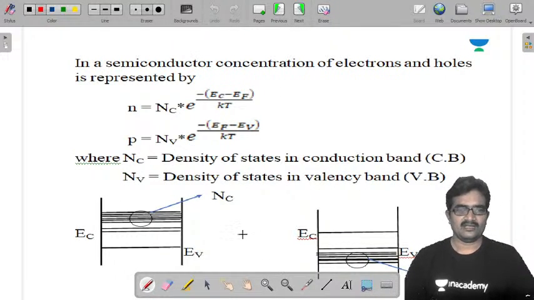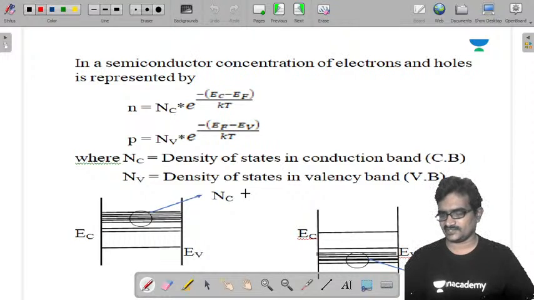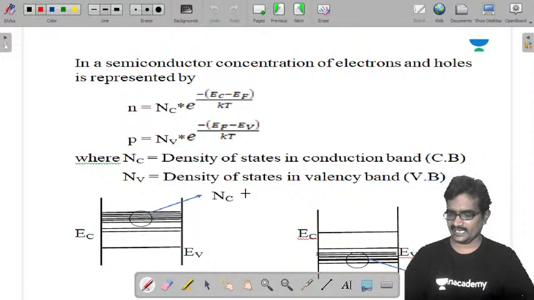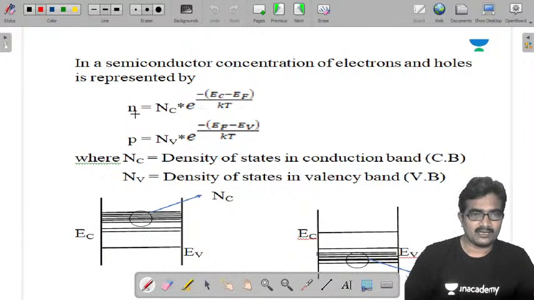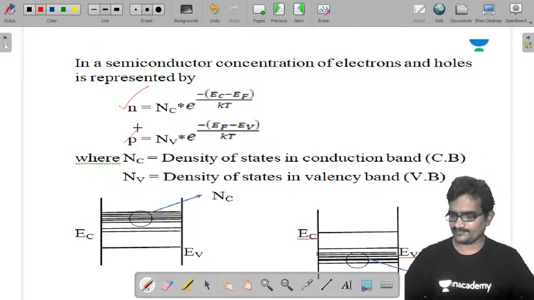This is an important thing. In any semiconductor, intrinsic or extrinsic, n-type or p-type, whatever it is, the electron concentration is n = Nc e^(-(Ec - Ef)/kT), and the hole concentration is p = Nv e^(-(Ef - Ev)/kT).